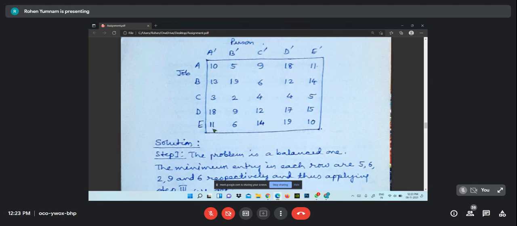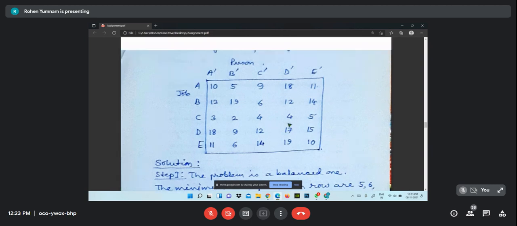Then 5 will be there. As costs are all 0, it will have no effect on the result of the problem, but the problem is a balanced one. And in that way, you have to make it a balanced one. Are you clear with this balancing? Okay.